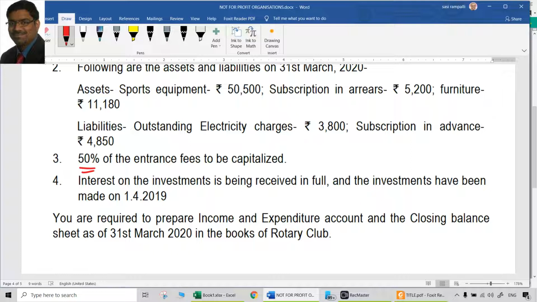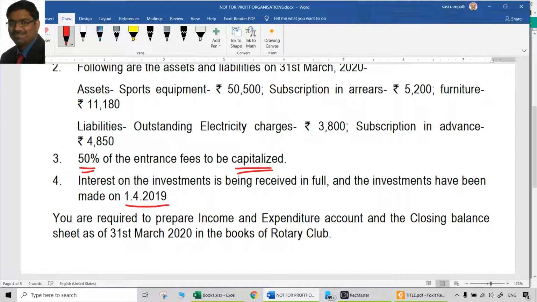That can be only an assumption. But here you cannot make any assumptions because it's very clearly given that 50% should be capitalized. It means 50% of that is treated as revenue receipt, which is an income. So how much ever the amount is, half to be capitalized, half to be treated as income. And interest on the investments is being received in full, and the investments have been made on